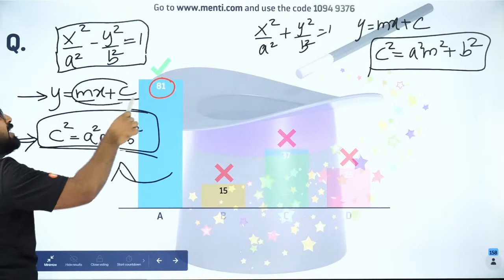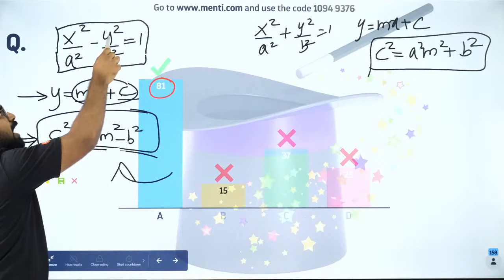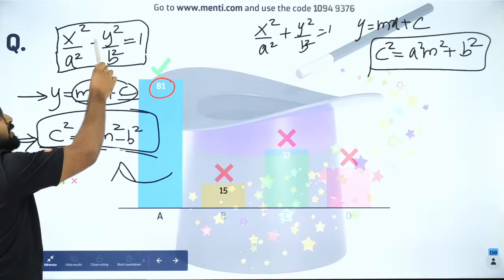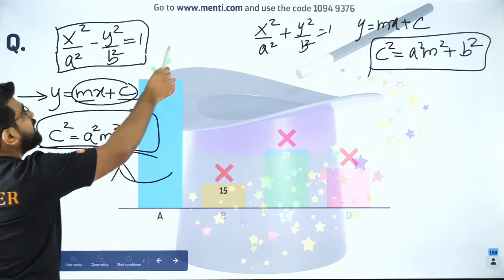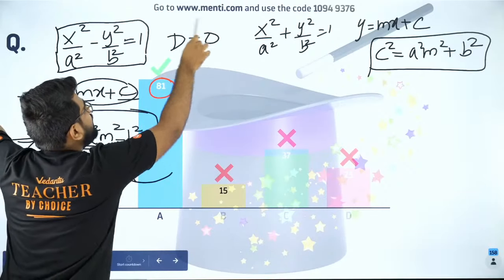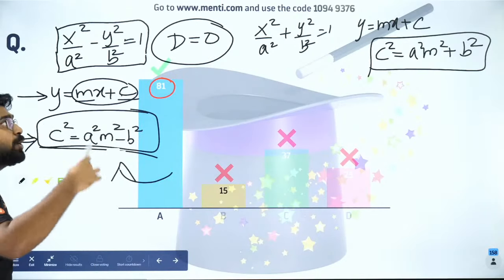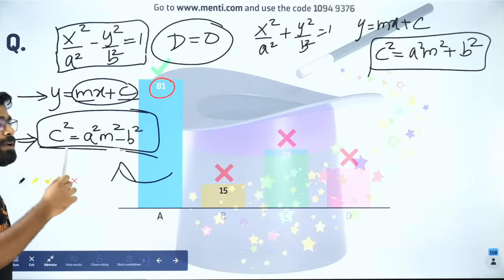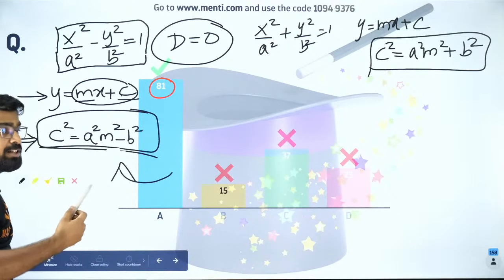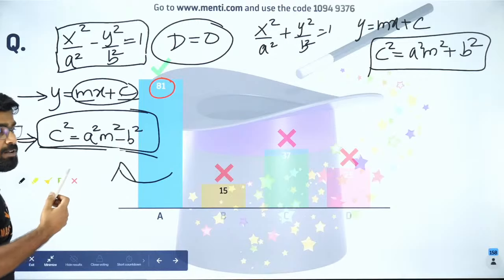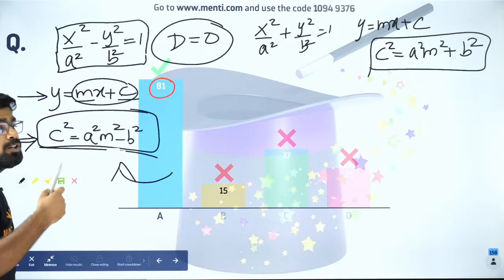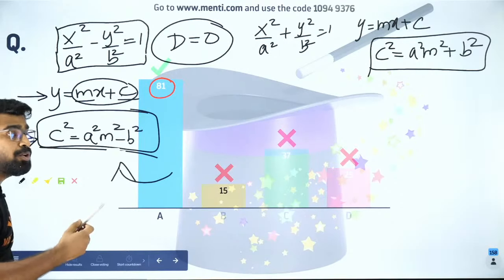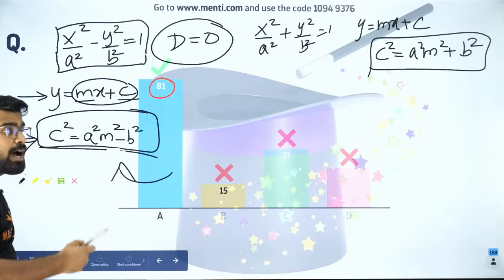You substitute y is equal to mx plus c over here. You will get a quadratic in x. That quadratic's discriminant you will put 0, because if the discriminant is 0, you will have equal roots. Why equal roots? Because when you have a tangent, it touches the curve, and when you touch a curve, you have two equal roots. That is how you derive it.